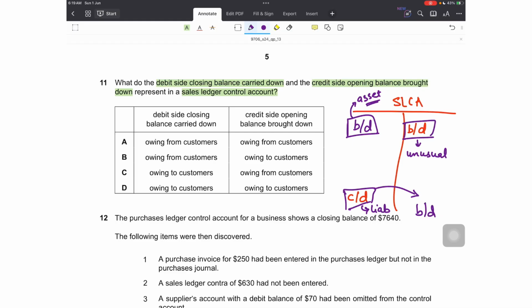So now the question is, what do these balances represent? A debit side closing balance brought down would represent owing from customers. No. Option A and B can't be right. Owing to customers, yes. And similarly, if that CD becomes the brought down balance on the credit side, that would represent the same thing, that is owing to the customers, a payable. So option D is correct.